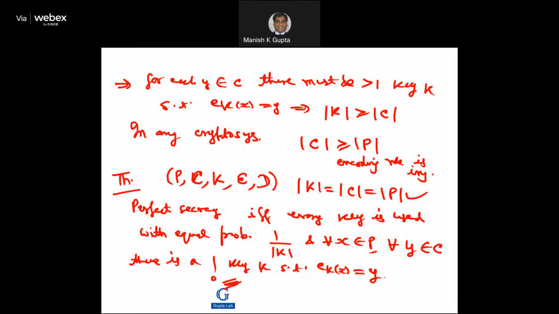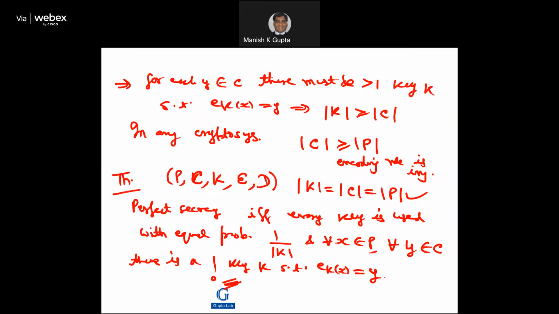Now we have this characterization for perfect secrecy, which is given by Shannon. So if (P, C, K, E, D) is a crypto system, where P is the set of plain text, C is the set of ciphertext, K is the key space, with encryption rule and decryption rule, and we have the condition that the size of the key space is the same as the size of the ciphertext space, which is the same as the size of the plain text space.